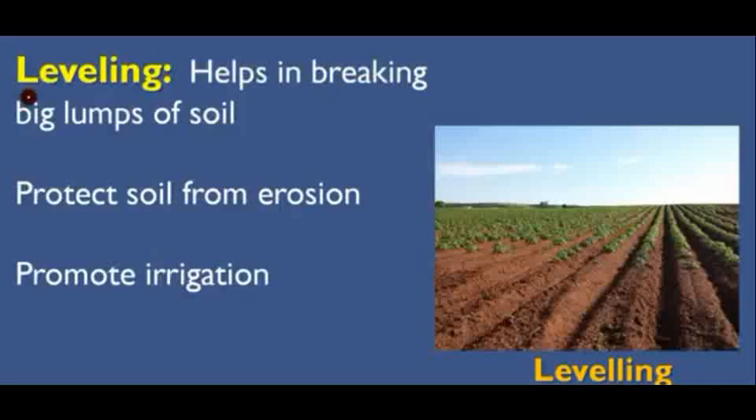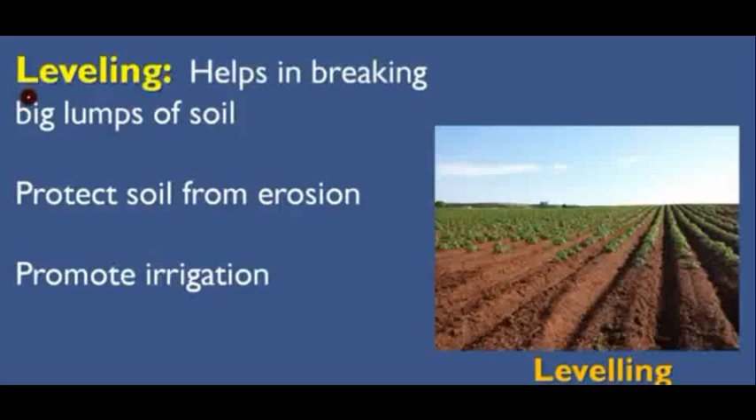Next is leveling. Leveling helps in breaking big lumps of soil. Lumps means particles. So big particles will be broken down by leveling. So the soil will be at the same level and soil erosion will be prevented. Soil erosion means the soil will not be washed away by the water. Then if the soil is almost the same size, it can absorb water properly.